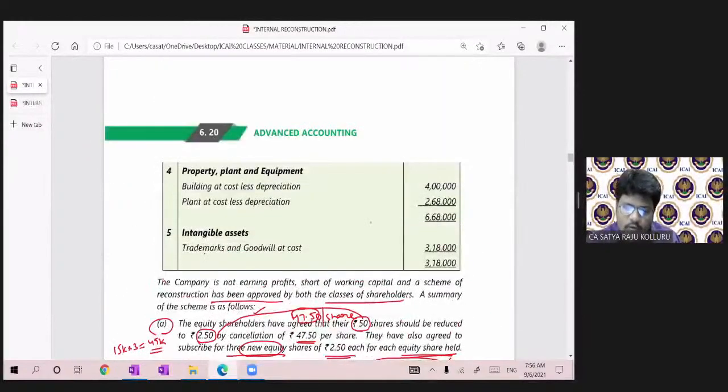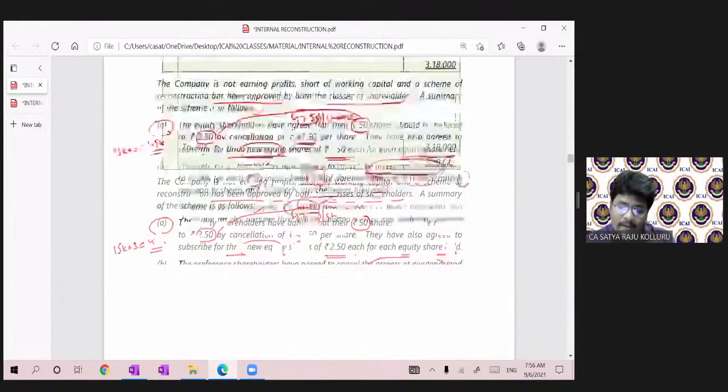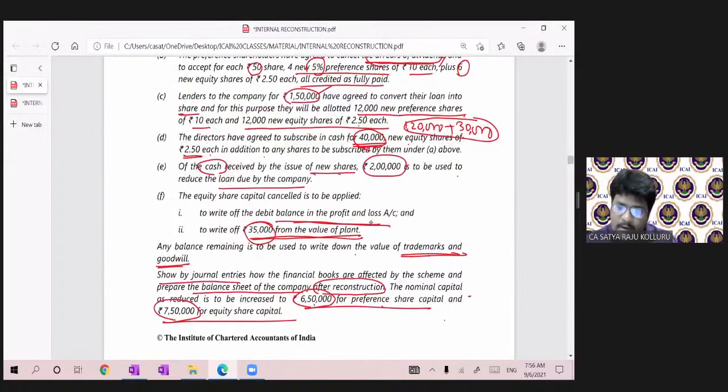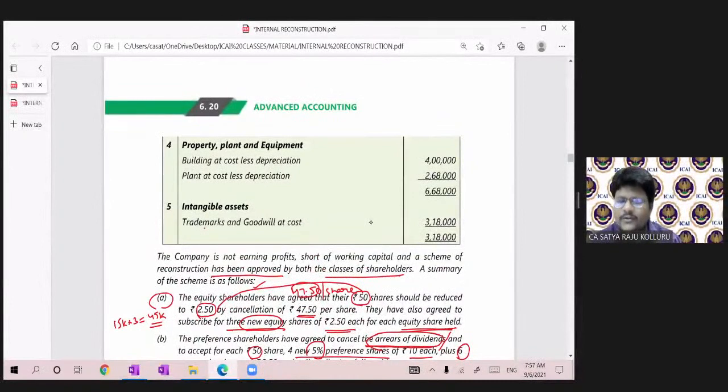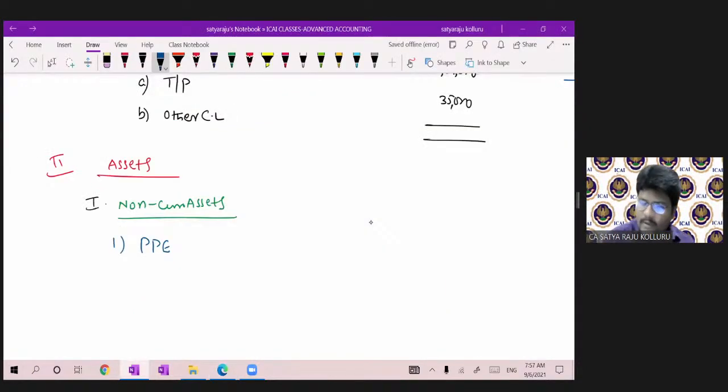Under notes to accounts, there are 2 PPE items, building and plant. Plant was reduced, guys. Please bear that point in your mind, 35,000. The remaining was as it is. Only there is a reduction in plant. So I don't want to go to a working note. I will reduce 6,68,000 minus 35,000 directly. But in the examination, you have to put a note to accounts separately, guys. So total amount 6,33,000 for me. But you have to provide a separate note.